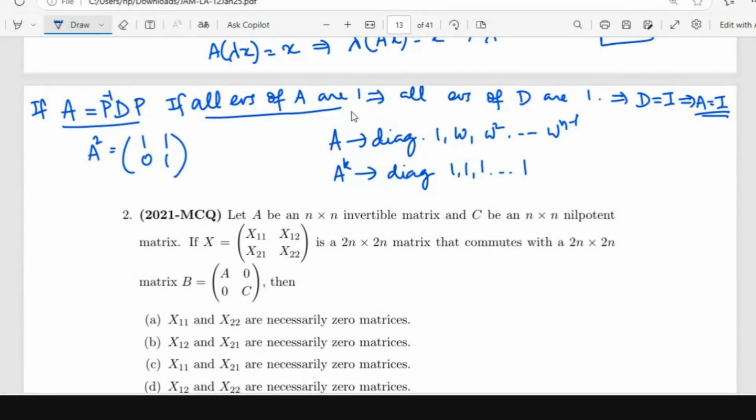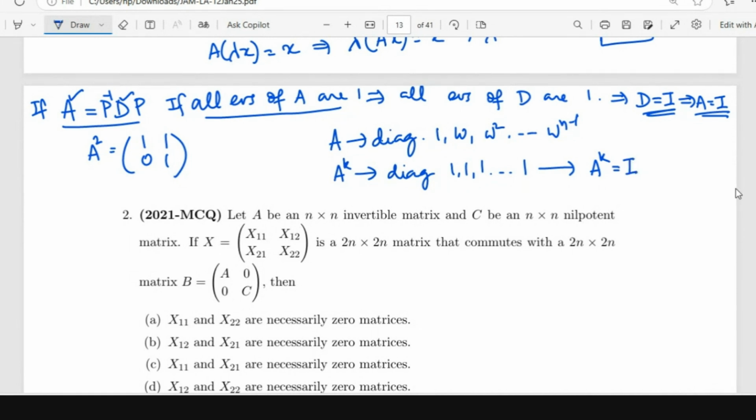So if it is diagonalizable, then the eigenvalues of A and the eigenvalues of D are the same, right? Yes, madam. So all the eigenvalues of D are 1, and it is a diagonal matrix, which means D has to be the identity matrix, right? And if I plug that in, I get A is the identity matrix. In this case, we are talking about A power K. Okay, madam. Understand. Thank you.